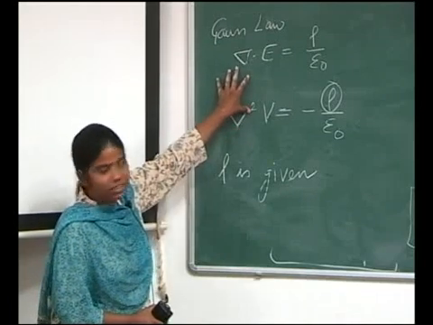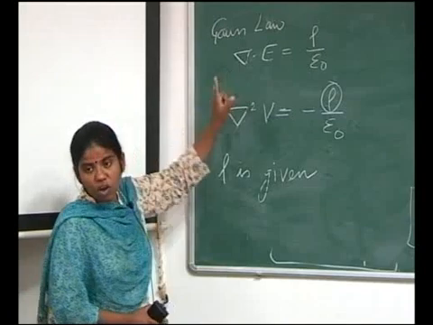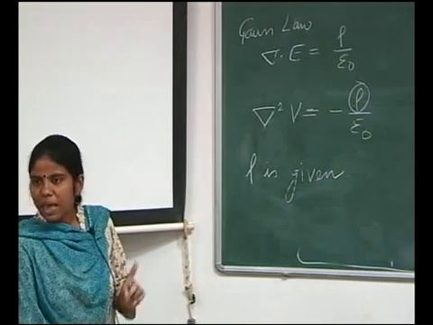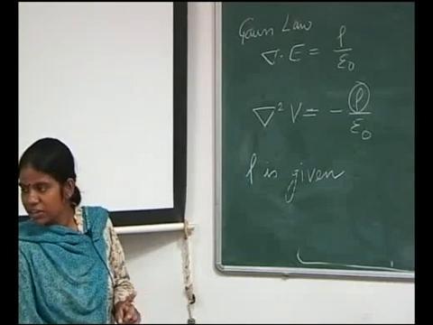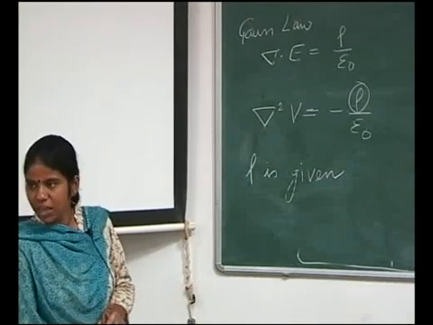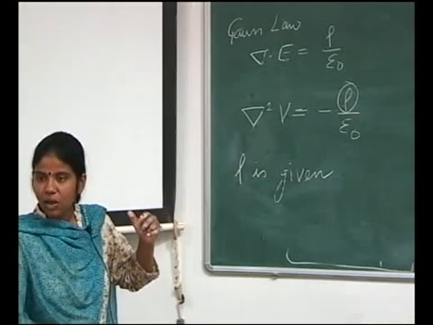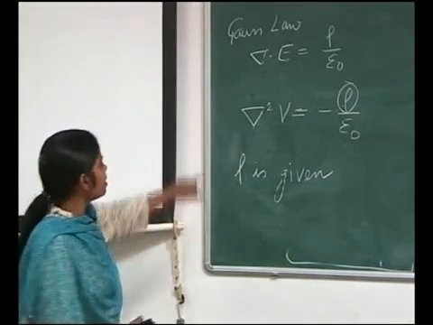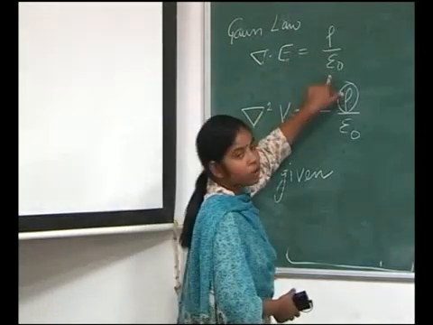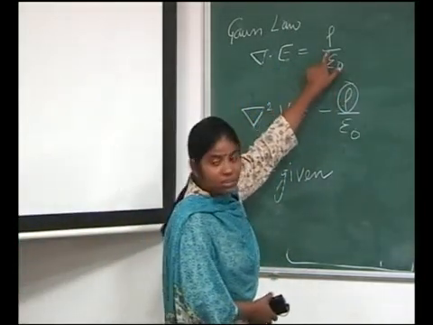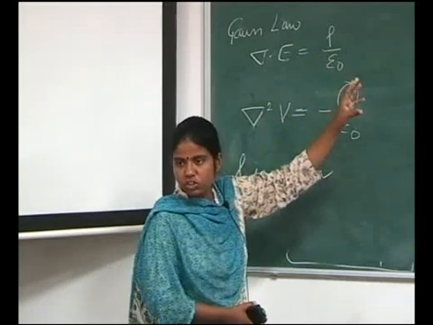Gauss law is always associated with closed surfaces. Ampere law is associated with an open surface. I say that B dot dl is equal to mu 0 I over an open surface. I say that del dot E is equal to rho upon epsilon naught over a closed surface, where rho is the charge enclosed in a small volume.